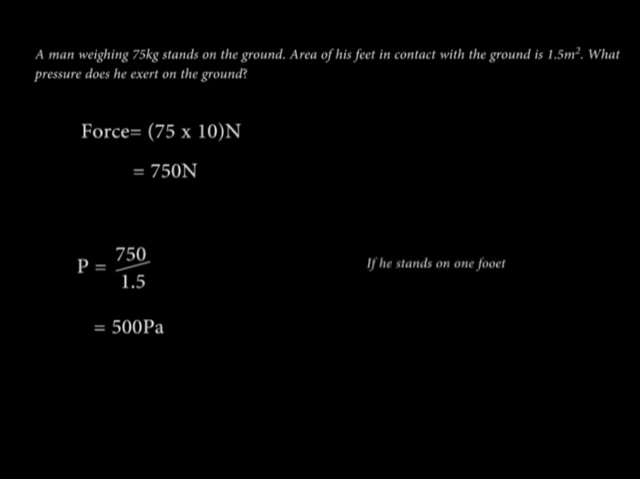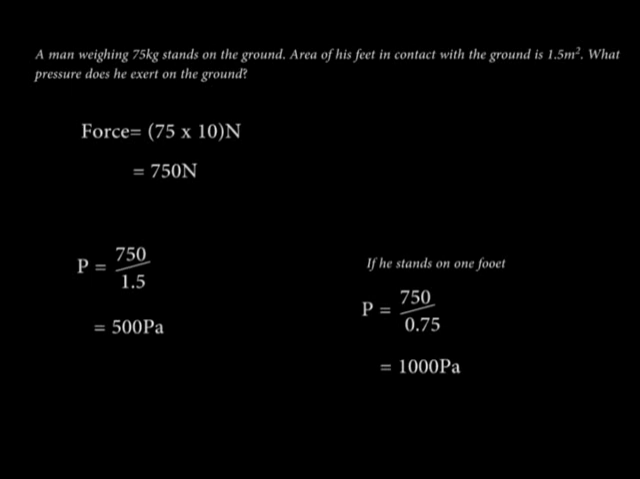Suppose he now stands on one foot. How much pressure does he exert? Notice that by standing on one foot, the area in contact with the ground is reduced by half. That is a half of 1.5, which is 0.75 meters squared. However, his weight doesn't change. So the new pressure is 750 over 0.75, which gives us 1000 newtons per meter squared. The pressure doubles when the area is halved. So the man will experience fatigue faster when standing on one foot.